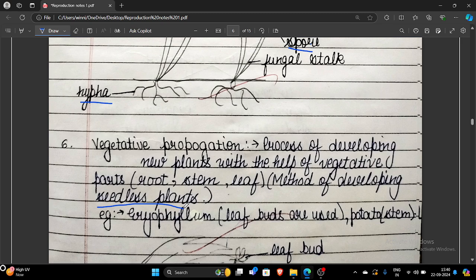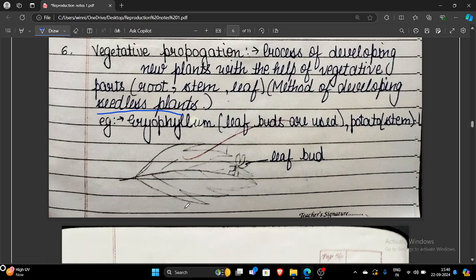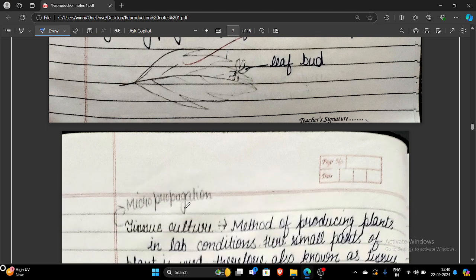ठीक है, तो reproductive parts आपको कुछ याद रखने पड़ेंगे. यहाँ पे सबसे अच्छा example जो दिया है आपकी book में, that is the bryophyllum. उसी के बारे में आपसे पूछा जाएगा, that is the leaf bud की help से वो reproduce करते हैं. तो these are all our natural methods.